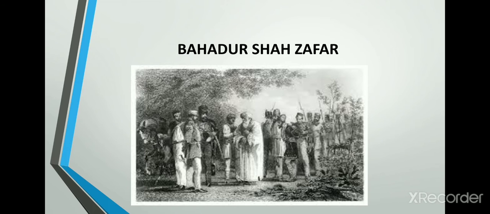Bahadur Shah Zafar. Let us learn about who Bahadur Shah is and what happened to him. After Aurangzeb, there was no powerful Mughal ruler, but Mughal emperors continued to be symbolically important. In fact, when a massive rebellion against British rule broke out in 1857, Bahadur Shah Zafar, the Mughal emperor at that time, was seen as the natural leader. Once the revolt was put down by the company, Bahadur Shah Zafar was forced to leave the kingdom and his sons were shot in cold blood.